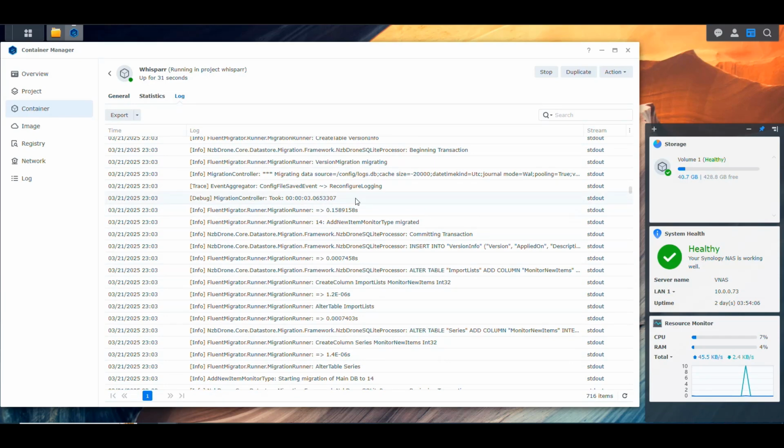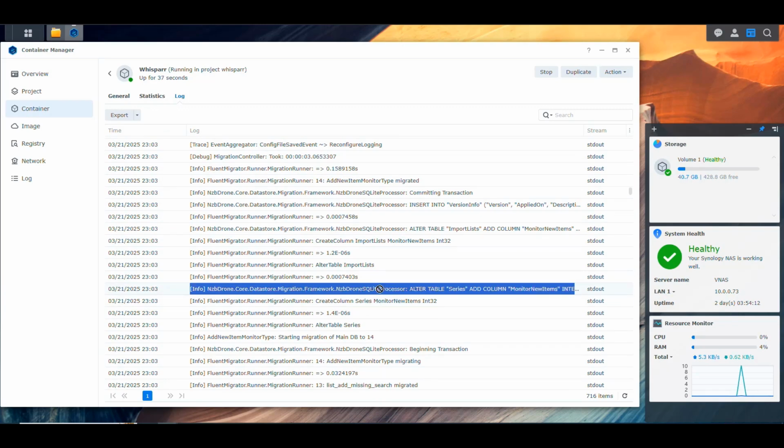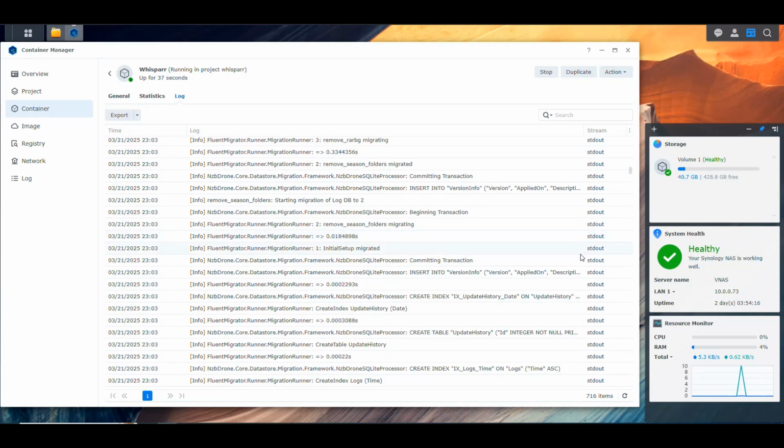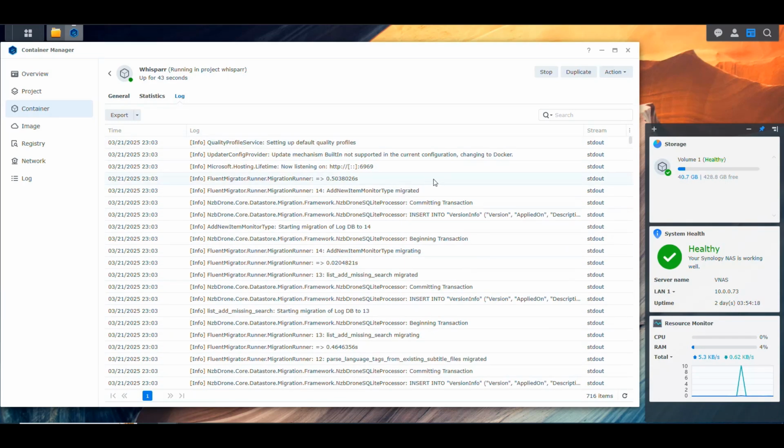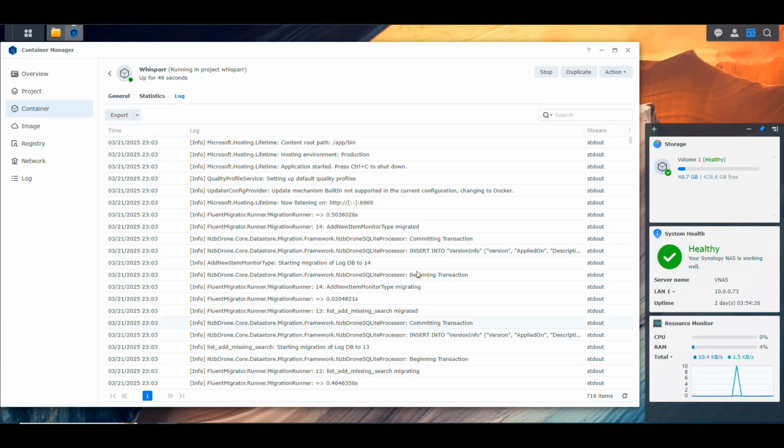So it's working on the database. Remember, these type of containers usually use a SQLite database, which is a file to hold the database, and then it has to do configurations and stuff like that. So we have to kind of keep monitoring this until we see that it says now listening on that port. When we see that, basically the application is running, and we just see that it stops updating stuff here.